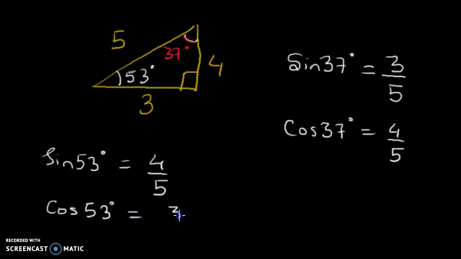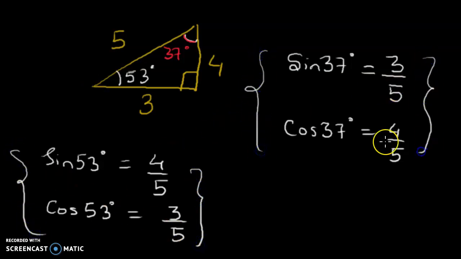Cos 53, base would be 3 by 5. Are you getting it? You need to remember this, because in physics we are going to use it a lot, a hell of a lot.